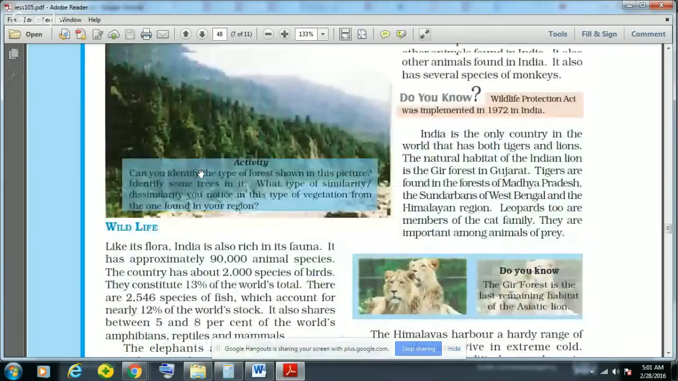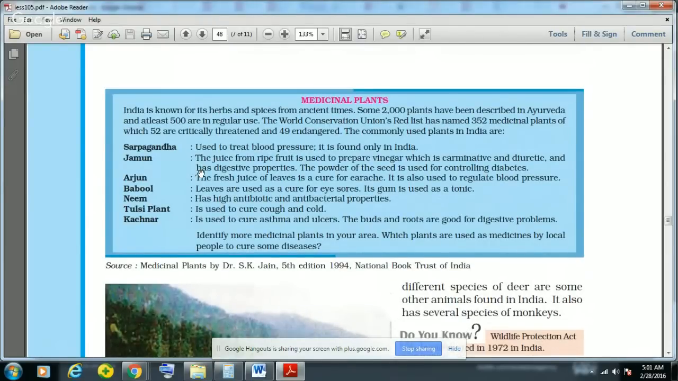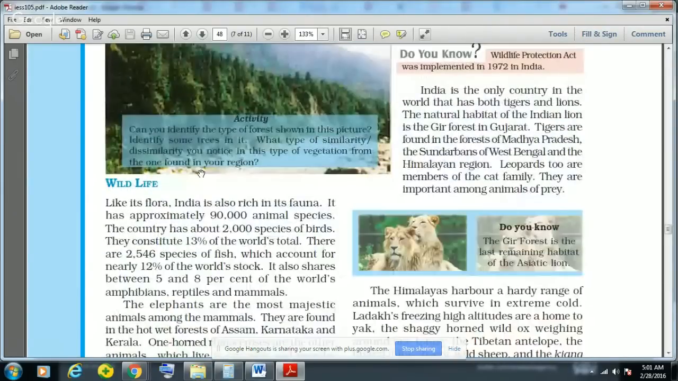So these are some of the vegetations found in India. Major types of flora found in India. Now we'll see the fauna.